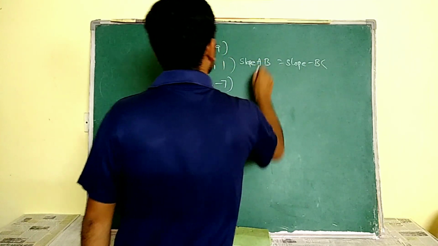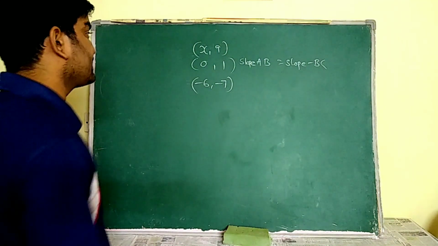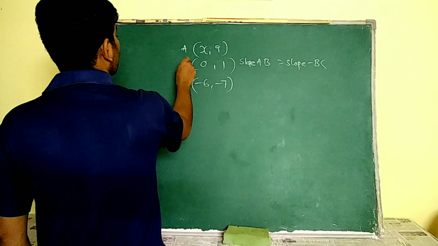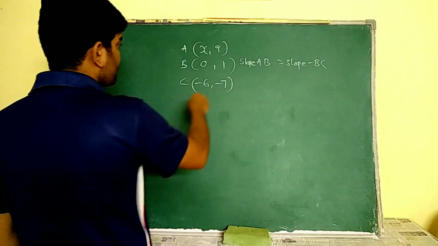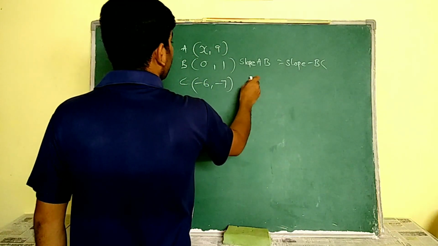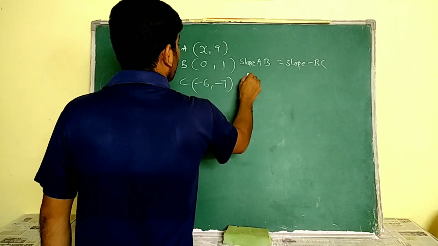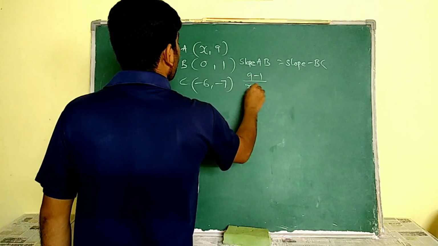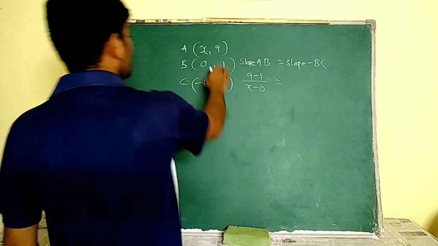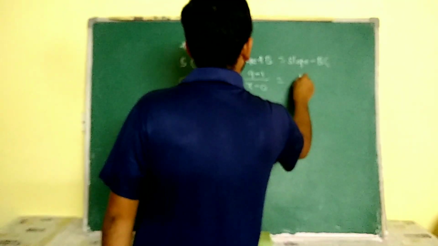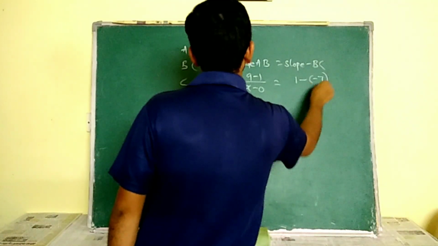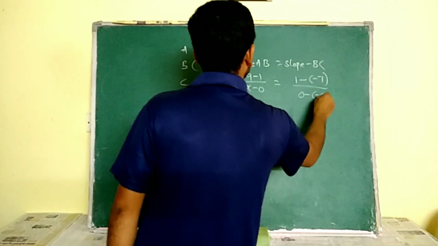Let us take these three as A, B, C. Find the slope of AB: y2 minus y1, that means 9 minus 1, by x minus 0, is equal to, here also we are going to do the same, 1 minus of -7 by 0 minus of -6.